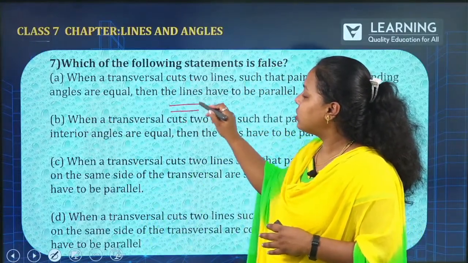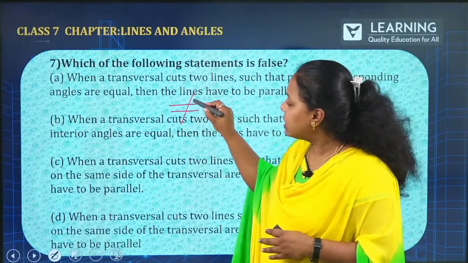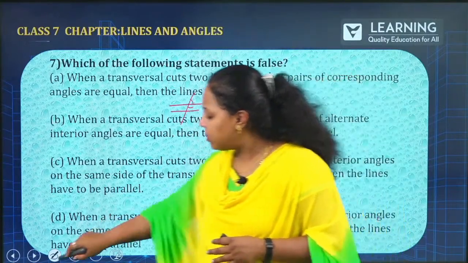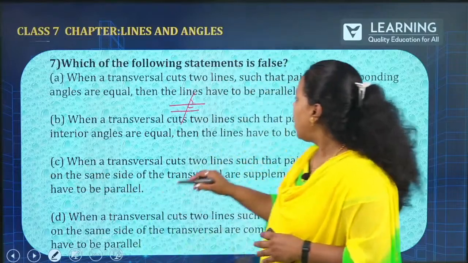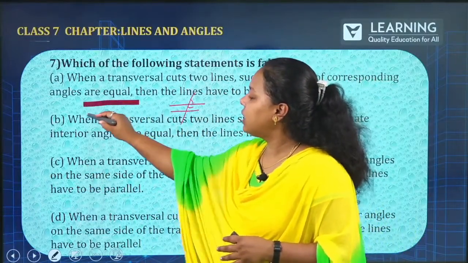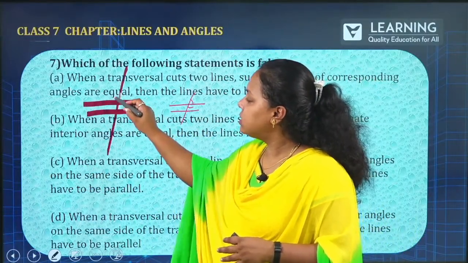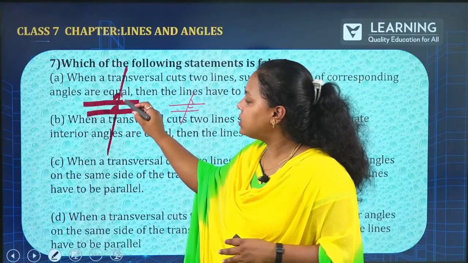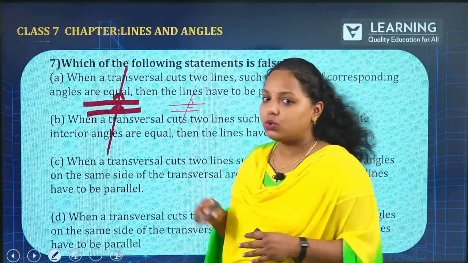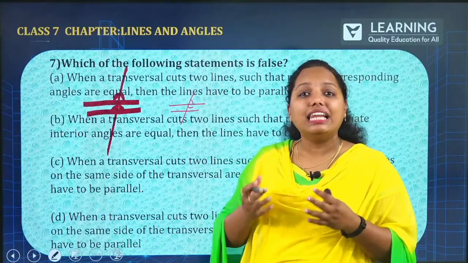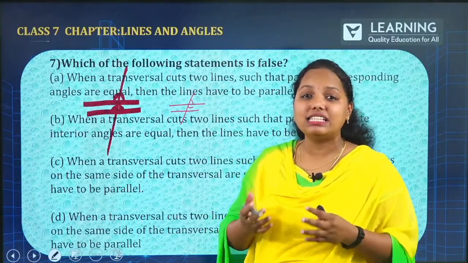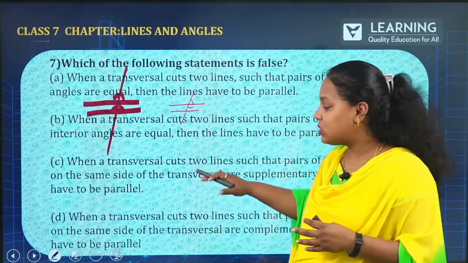When you take this angle and this angle, or these two angles, obviously it has to be a linear pair, that is 180 degrees. Yes, this is also true.